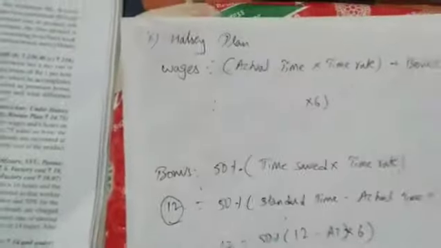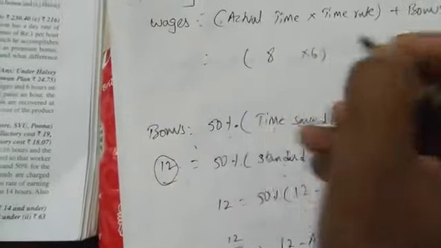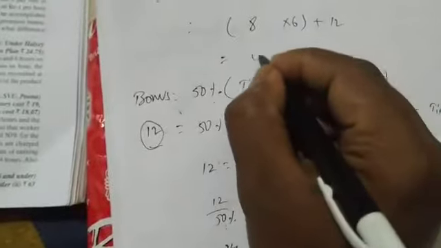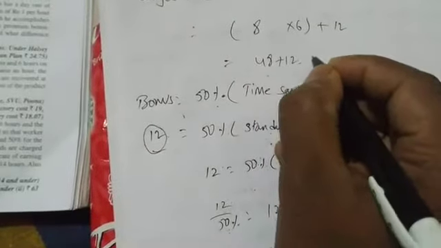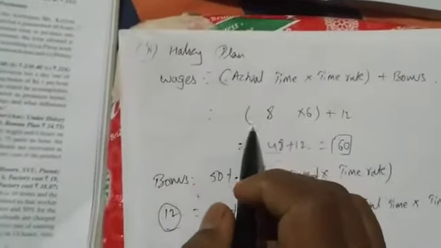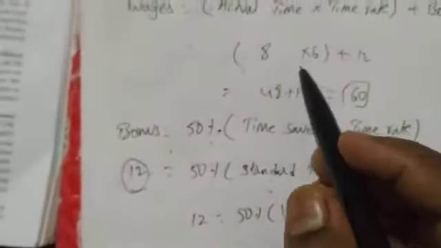Can I solve this here now? He did not ask for this Halsey plan. Let us solve. 8 into 6 plus bonus is 12. Bonus is given, right? 12. 6 8s are 48 plus 12 is how much? 60. He did not ask you to find out wages based on the Halsey plan. He asked you to find wages under the Rowan plan. So we found actual time 8 into 6 is 48, plus bonus 12 given in the question, I wrote 60.